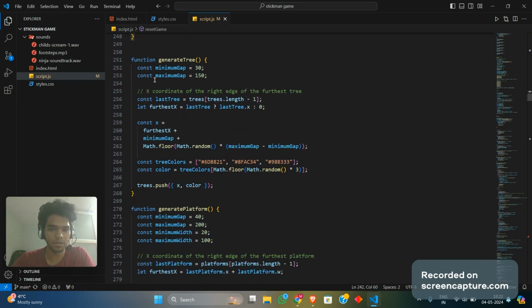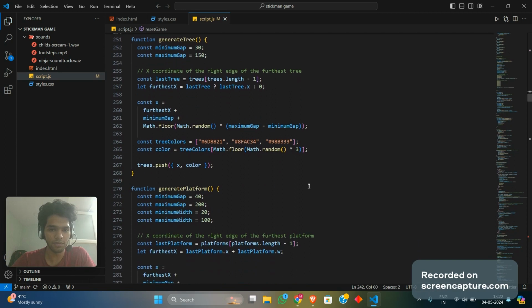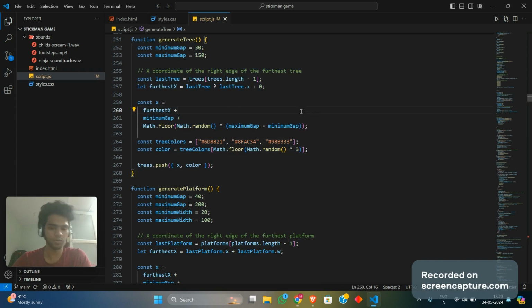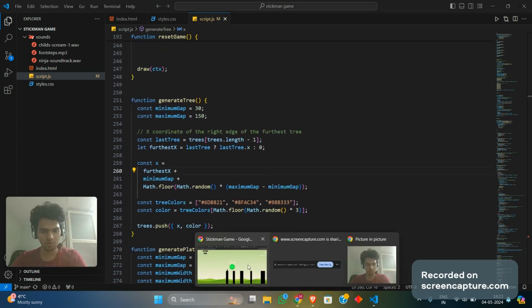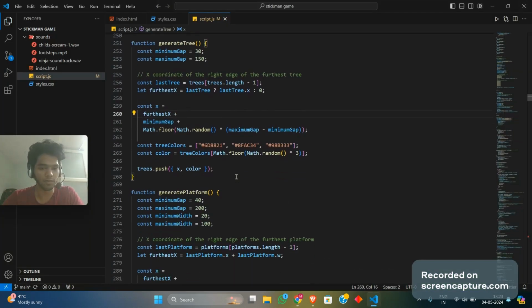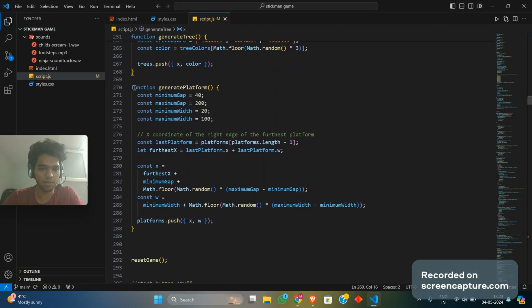Moving forward, we have the generate tree function over here, which gives us the minimum and the maximum gap between them, and it pushes the amount of trees with their gaps accordingly. You don't want the trees to have a minimal gap, or for example, you don't want them to keep repeating that amount of distance between them. You want them to be random amounts of distance.